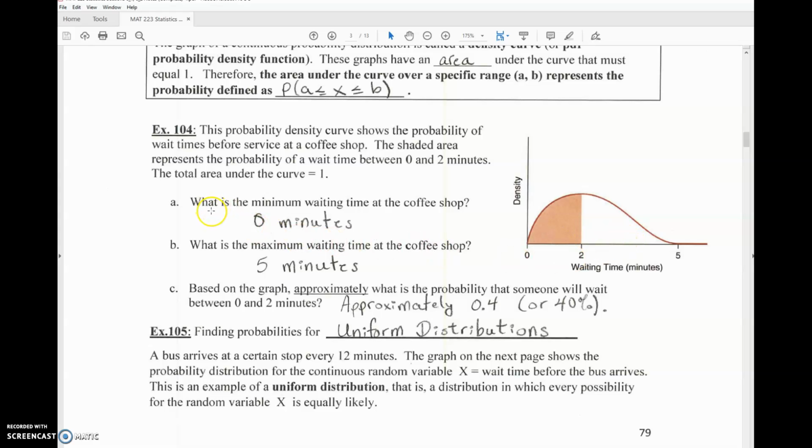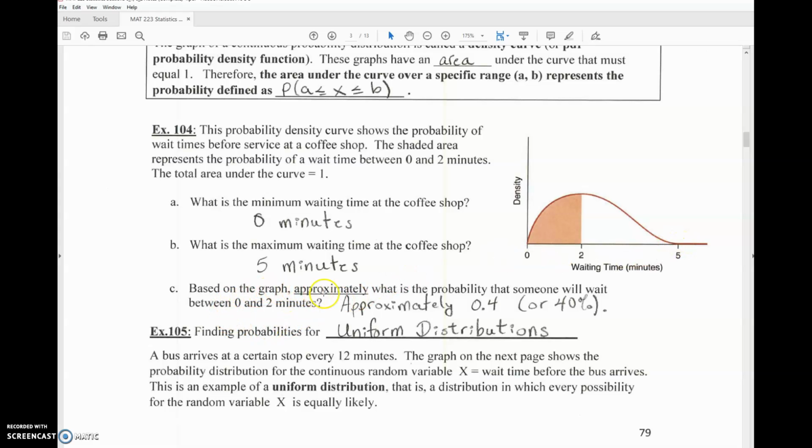Now, when I'm looking at that curve, what's the minimum waiting time at the coffee shop? You can see that it starts at 0, so that's the minimum waiting time. That's like you walk in the door and no one's there, so you can order right away. And what's the maximum waiting time at the coffee shop? The data here is telling us that the probability density curve comes back down to 0 at 5, so we're not going to wait any longer than 5 minutes.